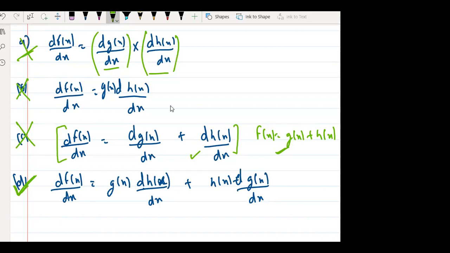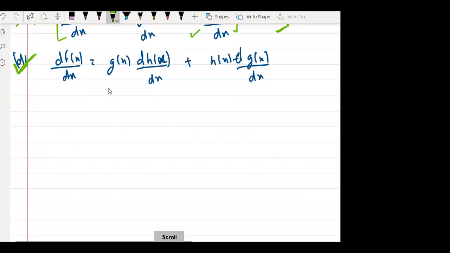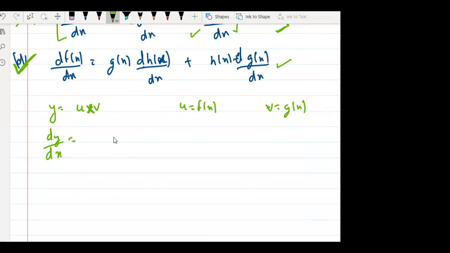Now, suppose I write y is equal to u into v, and I need to find dy by dx, where u is equal to f of x and v is equal to g of x. We cannot differentiate both the functions, both u and v, together. This is a rule.